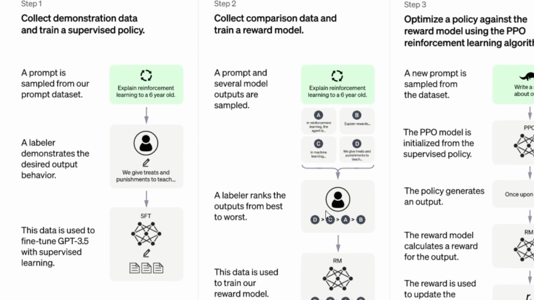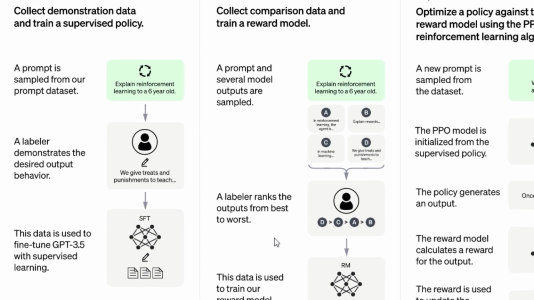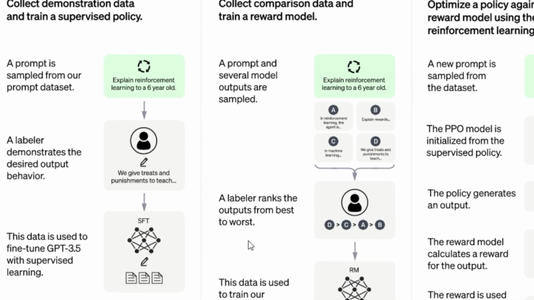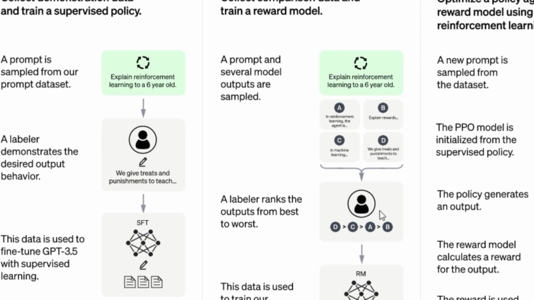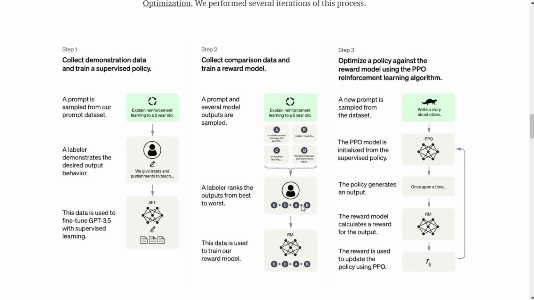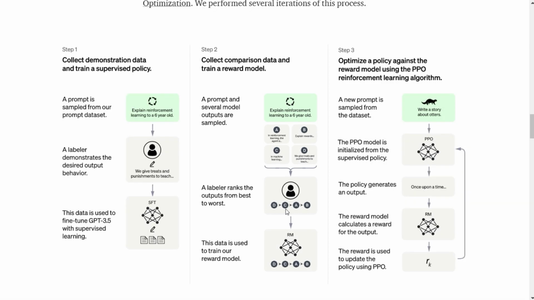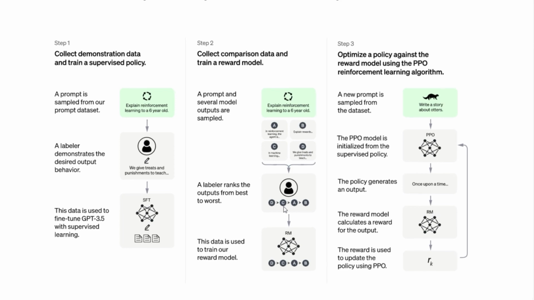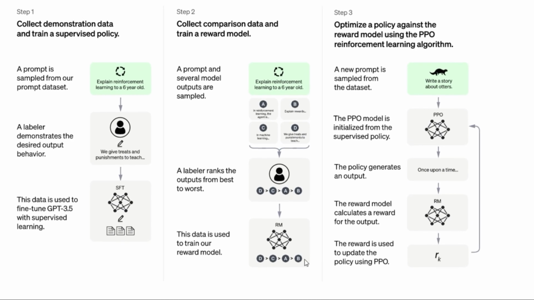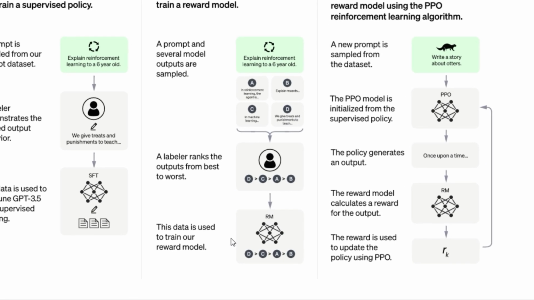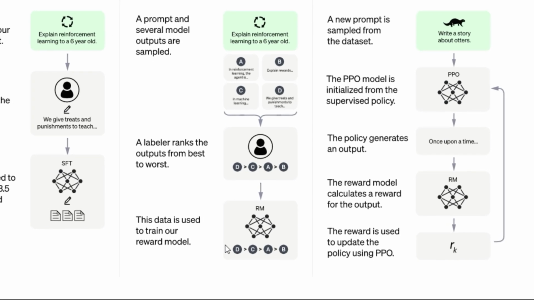That means they will not only take one answer, they will take several answers from several AI labelers, and the AI labelers will rank these solutions based on the accuracy and other extra parameters. Then this decision is converted into an AI model, and that AI model is called the reward model.